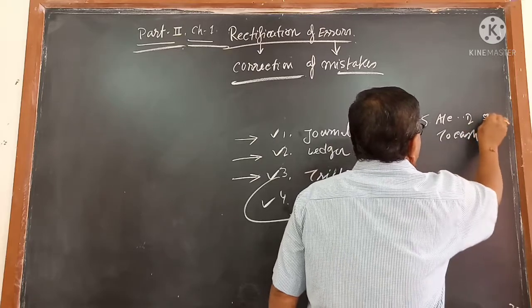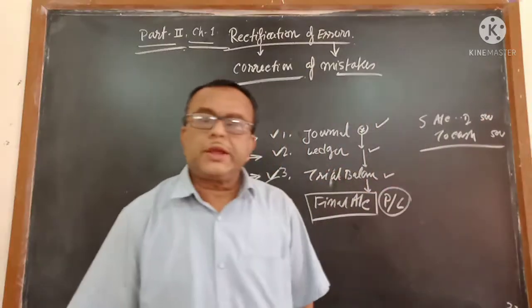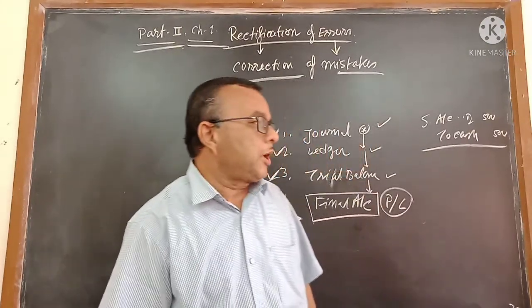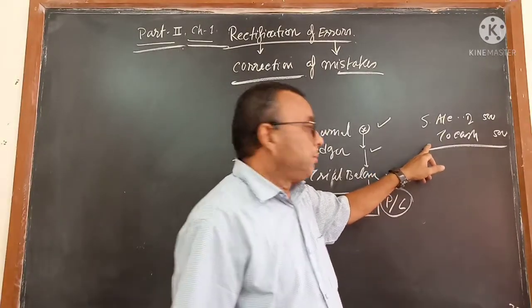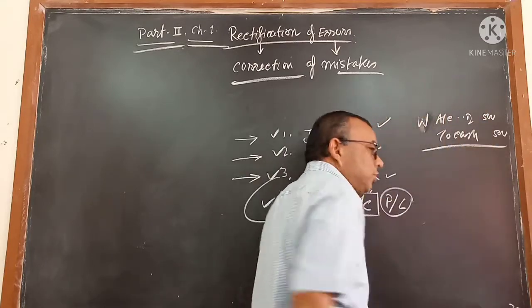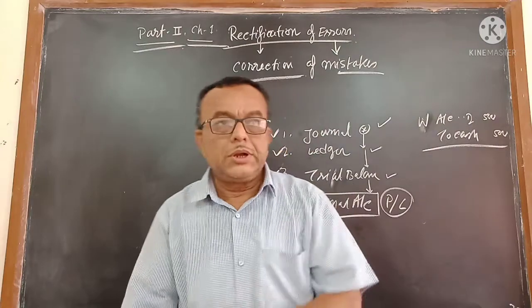Salary account debit to cash, the 500, is the actual journal entry when you paid salary. Take the example so that you can understand. You paid salary of rupees 500, the actual journal is salary account debit to cash. But in place of salary, if you write wages account debit to cash, this type of mistake the trial balance cannot identify.